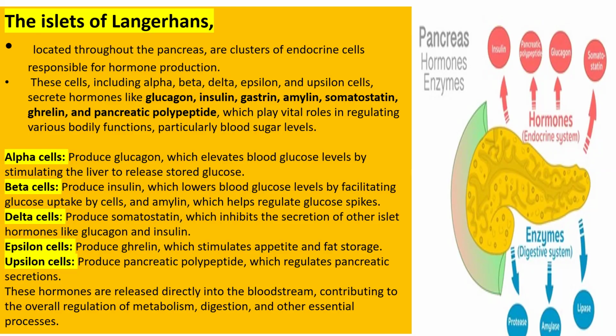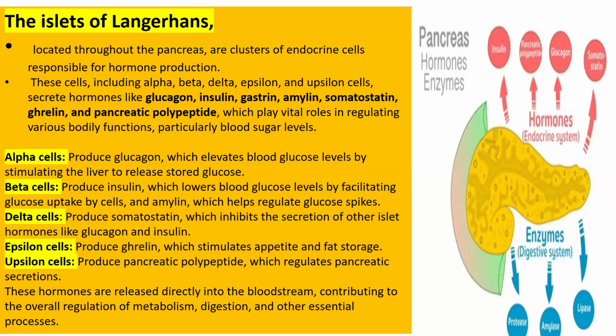Now next is the delta cell. Delta cells produce somatostatin. It maintains the balanced secretion of alpha and beta cells. It means it inhibits the secretion of other islet hormones like glucagon and insulin. So delta cells maintain the balance of secretion between the alpha and beta cells.